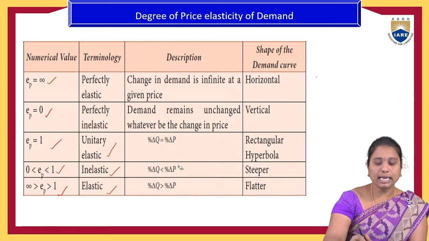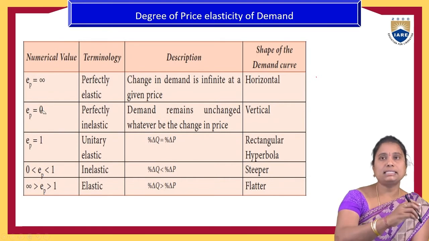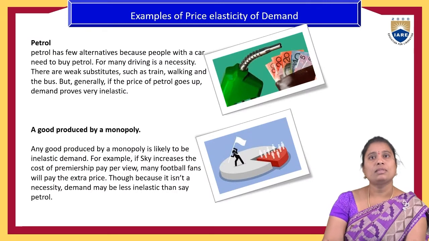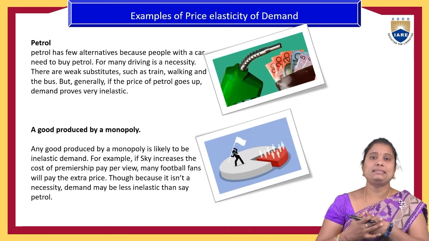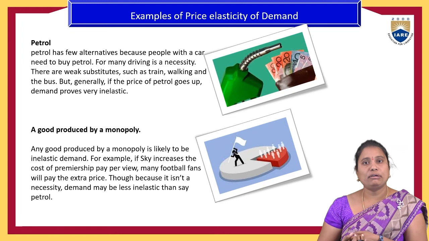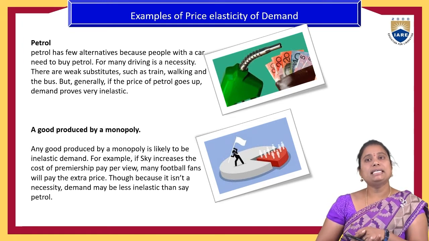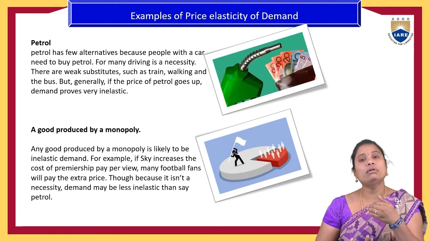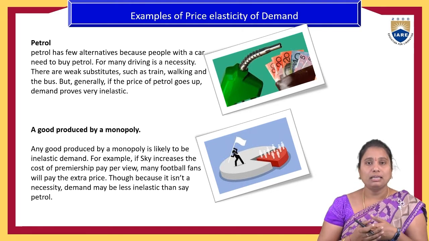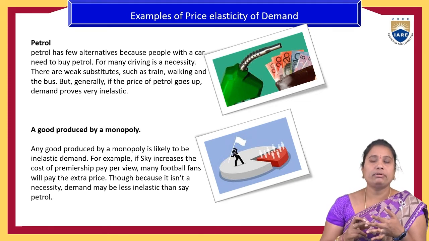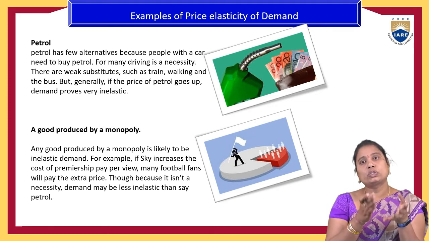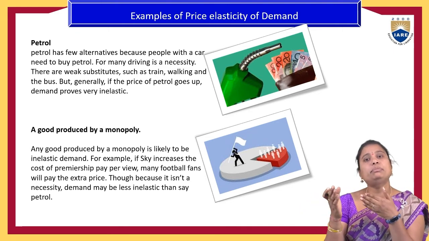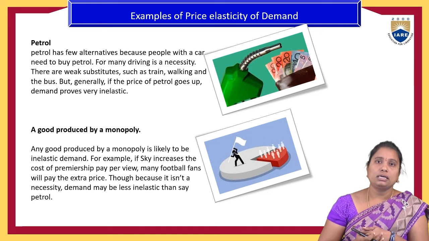So those are the five types of elasticity of demand under the degrees and shapes of the curves. Now let us look at some of the best examples for the price elasticity of demand. Take the example of petrol. Petrol is required for many uses: cars, bikes, railways, trains, everywhere.